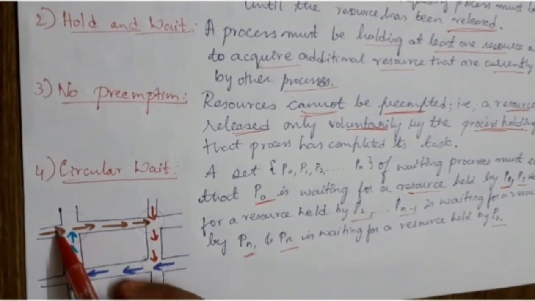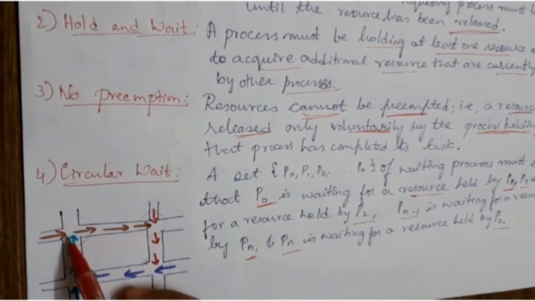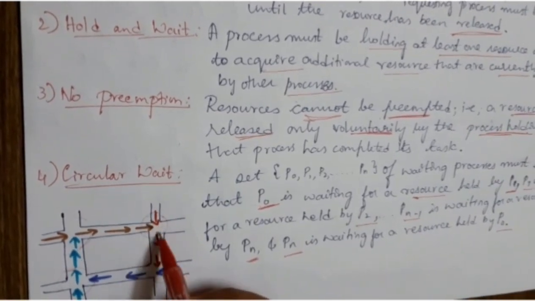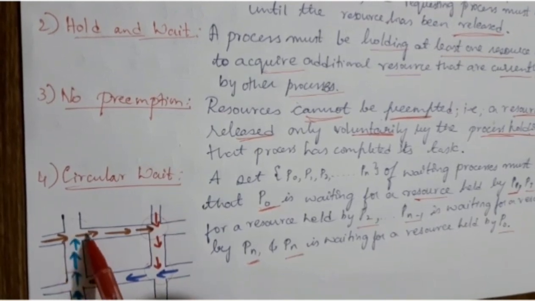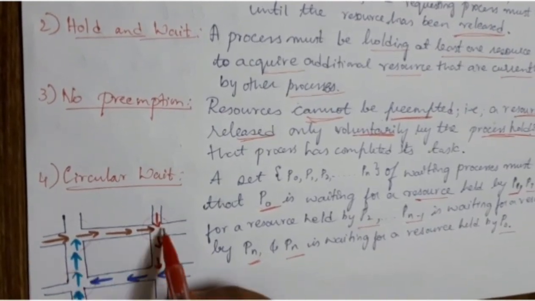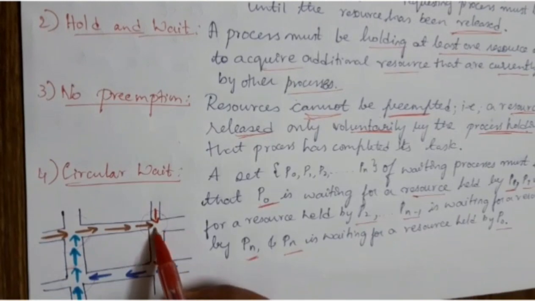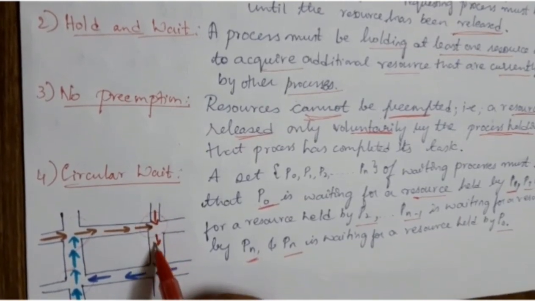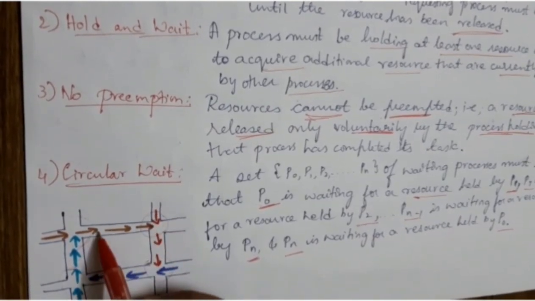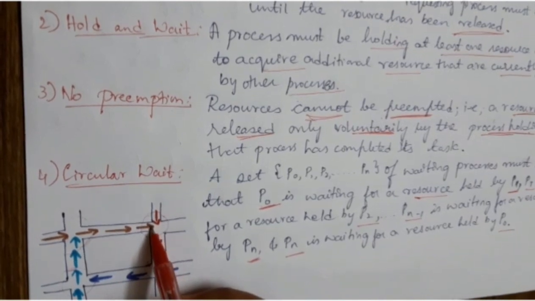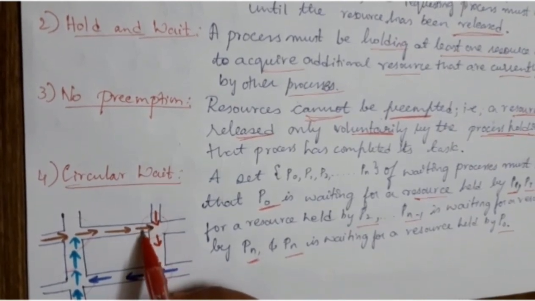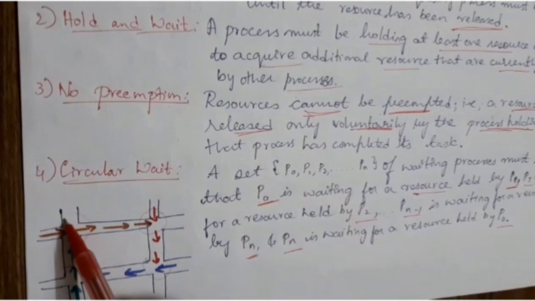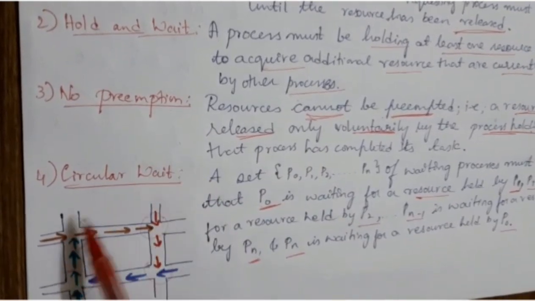Here, as the vehicles are moving in this direction, since the traffic is jammed, the vehicles have been held here. They are waiting for this particular vehicle, in the red direction, to move. If this vehicle moves, then this one can move further. So hold and wait is satisfied here. The traffic is being held in this particular junction.